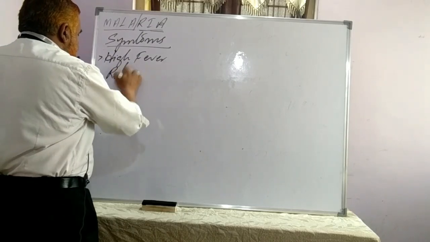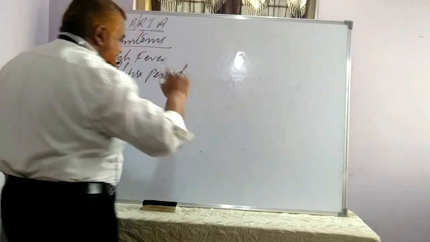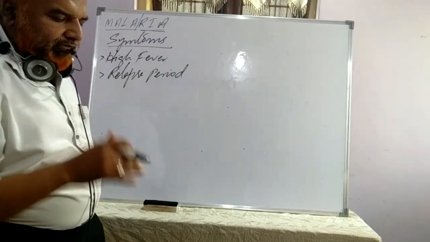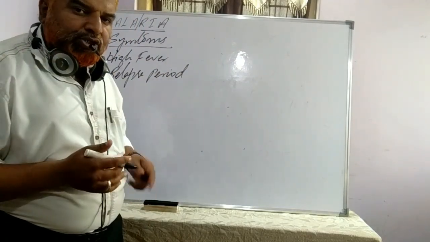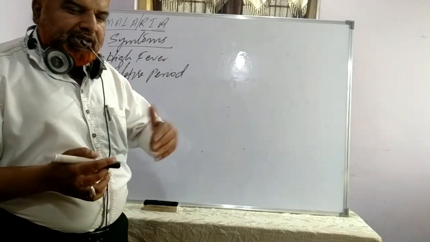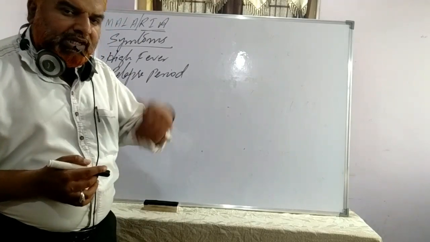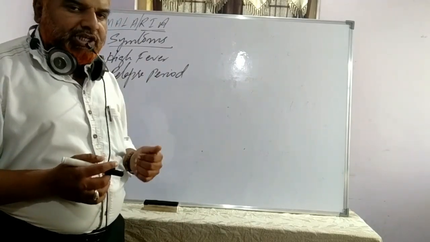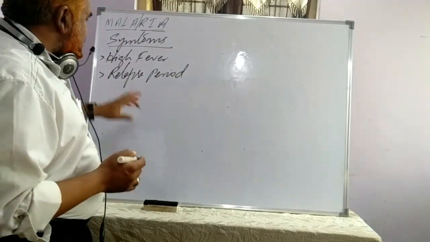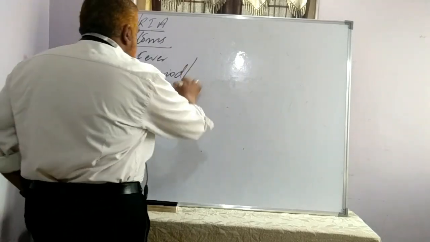Relapse period means what? There is a gap. Today a patient has high fever, body temperature was so high, tomorrow you don't have, day after tomorrow you don't have, again recurring, again on the third day, on the fourth day, on the fifth day again he shows there is an increase in body temperature. Right? A relapse period, recurring fever, we can call this also recurring fever.